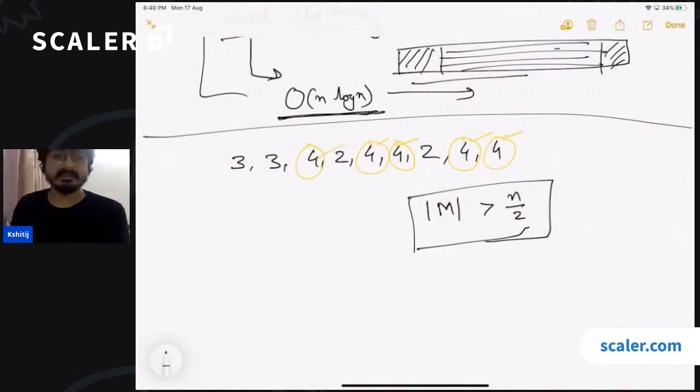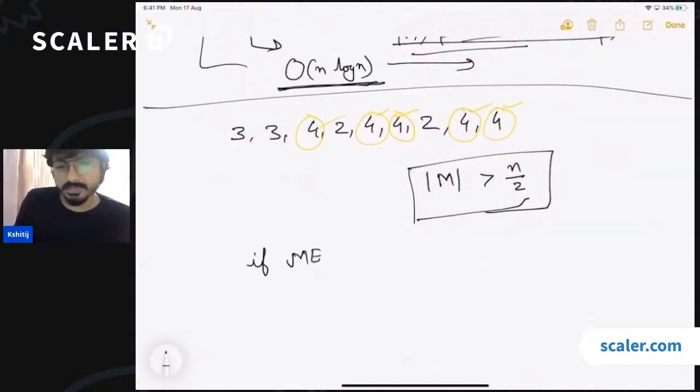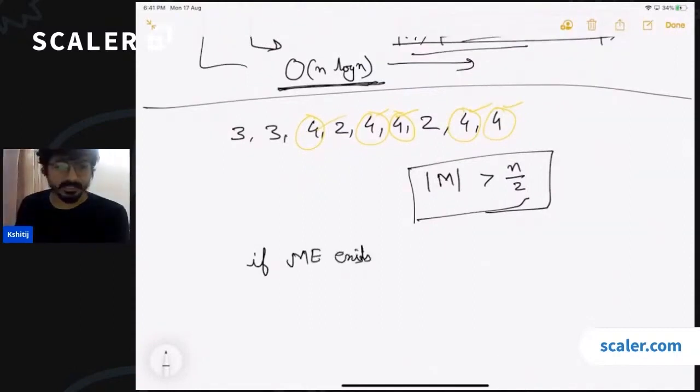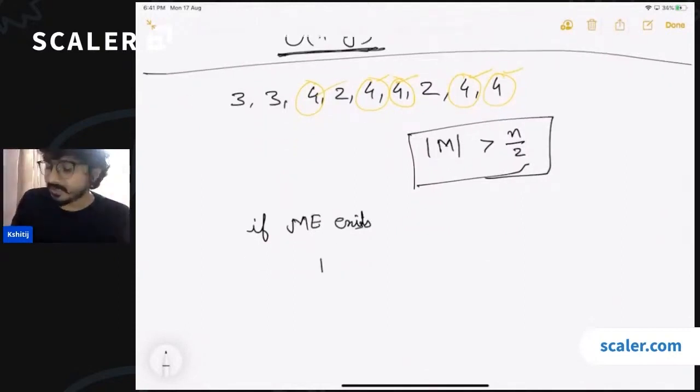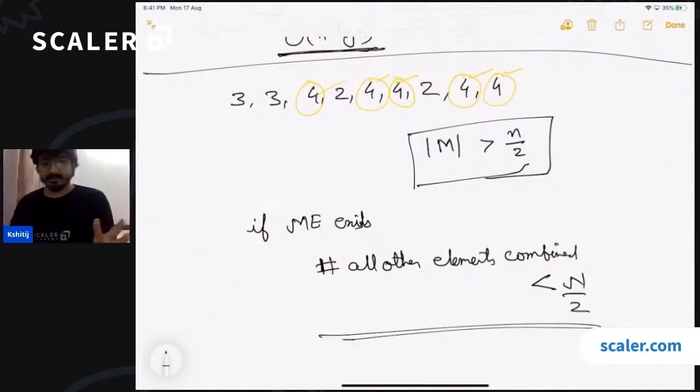If there exists a majority element, can I say that the collective counts of all the other elements will always be less than n by 2? If there is a majority element, can we say that the count of all other elements combined will be less than n by 2? Obviously, yes, right?